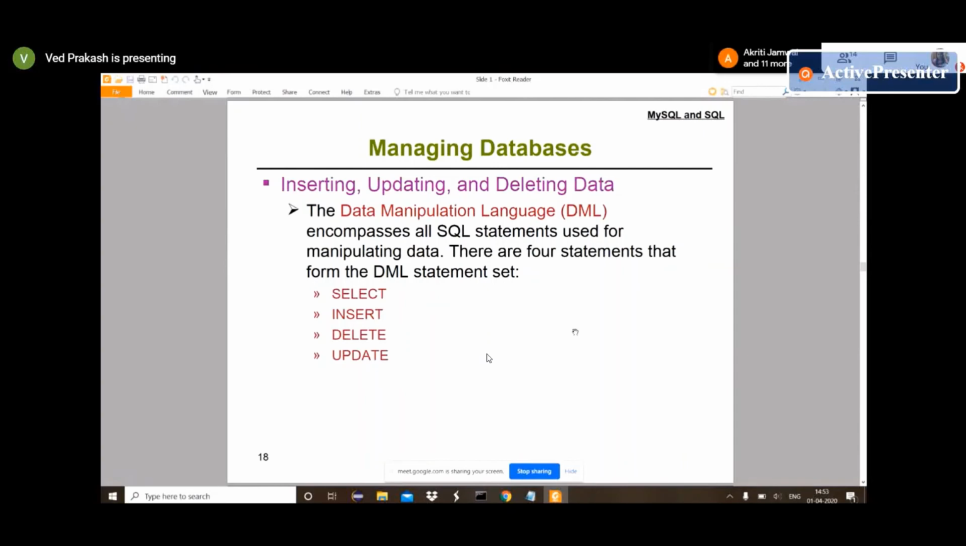So in any database, data manipulation language, DML, is a subset of SQL commands, and we have four different types of statements that we collectively call DML statements: select, insert, delete, and update. Select for selecting all column names, table or other information, insert for inserting data, delete for deleting table or database, update for updating database or table.